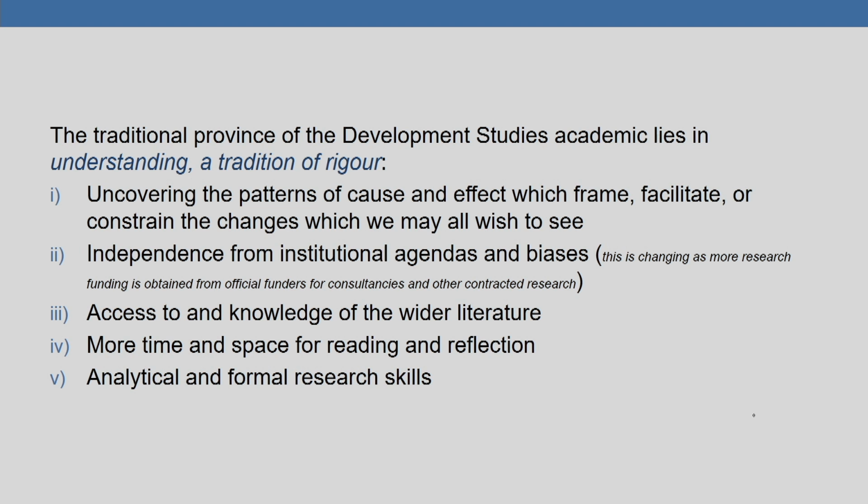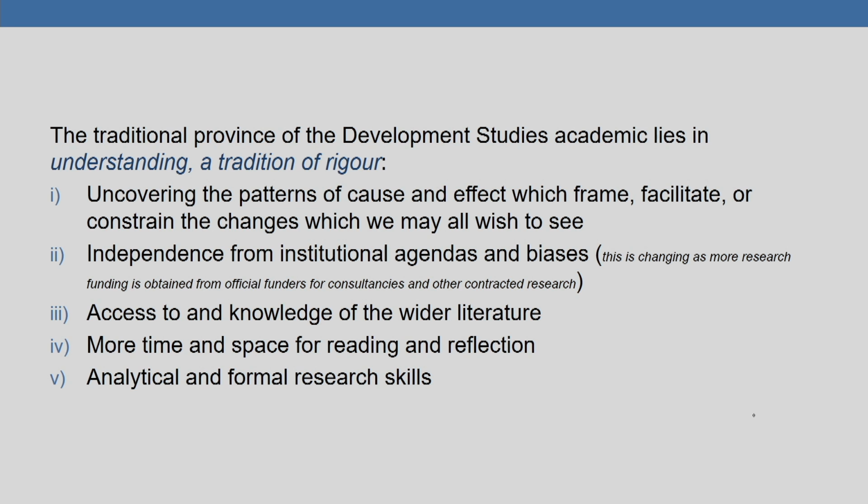So what they are effectively trying to do is to uncover the patterns of cause and effect which frame, facilitate or constrain the changes which we may all wish to see. Among the comparative advantages of academics, one might include independence from institutional agendas and biases, because the element of rigor is associated with academics because they have their own analytical frameworks with which to study the issue of development. It is expected that there is a lot of independence from institutional agendas and biases.